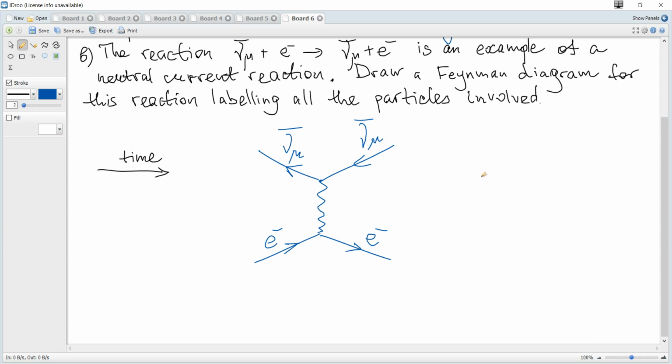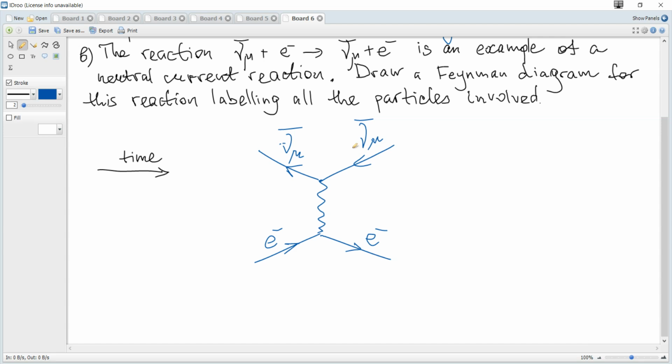We know that electromagnetic acts only on charged particles. A neutrino is not a charged particle, so it cannot experience the electromagnetic force. So the exchange particle is not a gamma, hence it's the weak interaction.